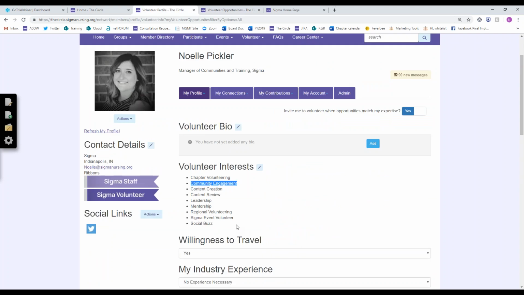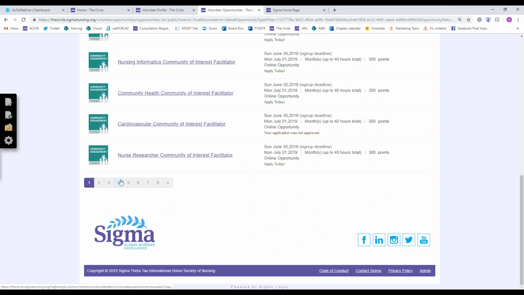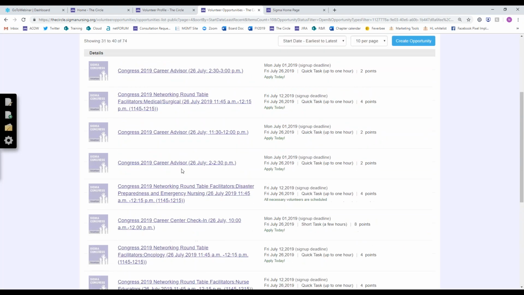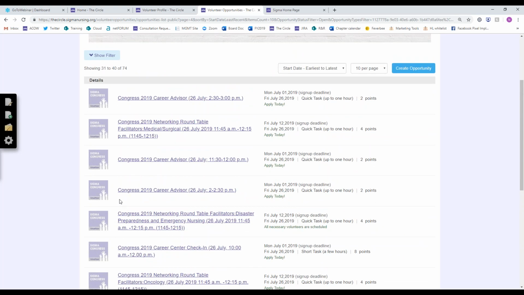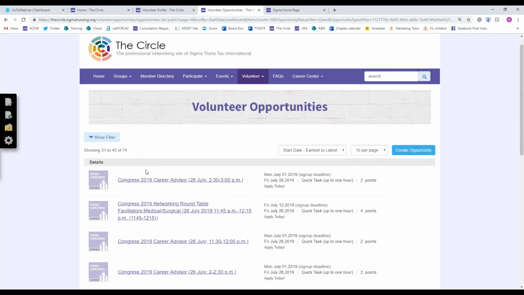Likewise, if you say, yes, I would love to be an event volunteer, then we'll send you information when we have volunteer opportunities for Congress or convention or whatever it may be. So there's lots of different ways that International is using to connect with members through volunteer.